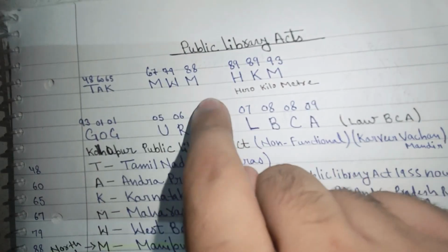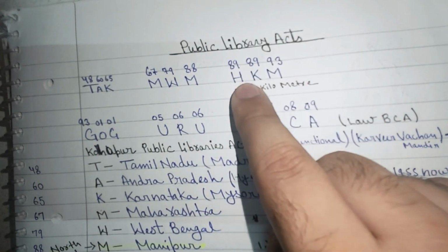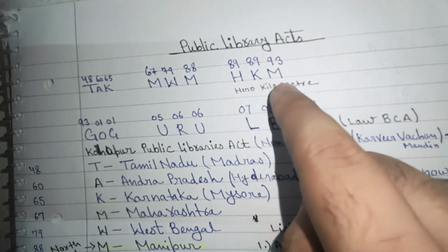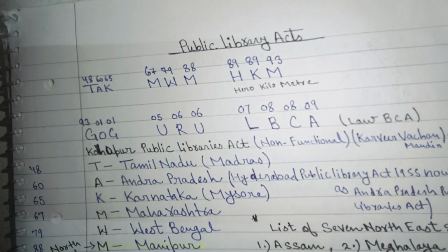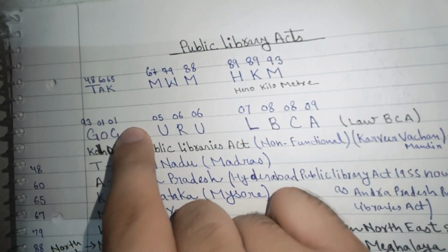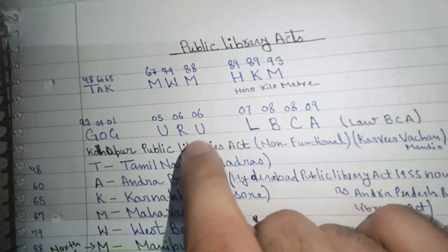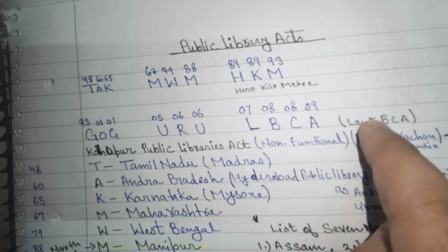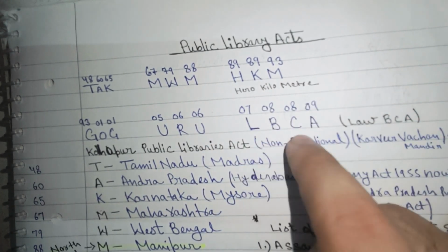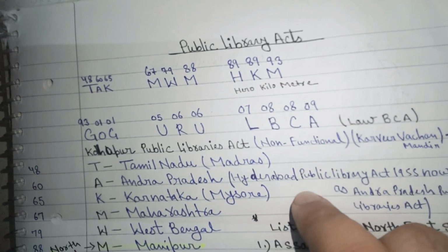Then Hero Kilometer: H for Haryana, Kerala, Mizoram. Then GOG: Goa, Odisha, Gujarat. Then URU: Uttarakhand, Rajasthan, Uttar Pradesh. Then LOW BCA: Lakshadweep, Pondicherry, Bihar, Chhattisgarh, and Arunachal Pradesh. The last one is Telangana.